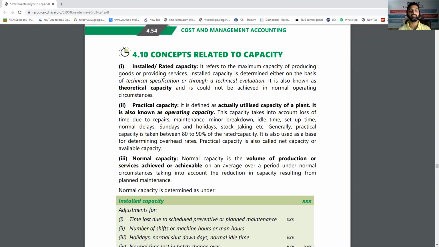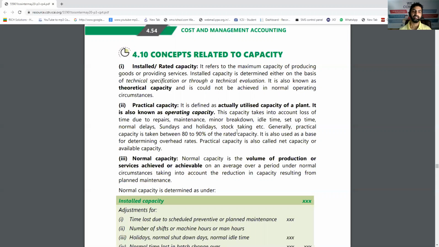For example, if you purchased a machine, there are different capacities involved in it. What are these concepts? First is installed or rated capacity. That means on the basis of technical evaluation, how much is its technical capacity? For example, ideally your bike should give an average of, let's say, 69 kilometers per liter. But the star mark is given and it is written under specific conditions only, and there are no specific or ideal conditions on our roads, so we never get that average.